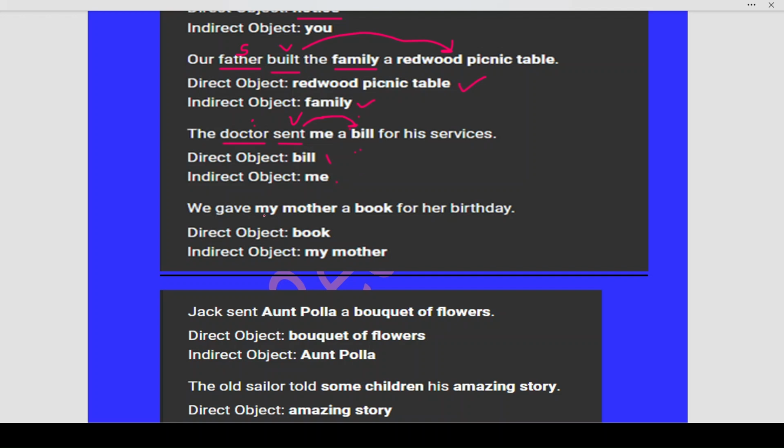Okay. We gave my mother a book for her birthday. We is the subject, the verb is gave. What did we give? We gave a book. So the direct object is a book. To whom did we give it? My mother. So my mother becomes the indirect object.